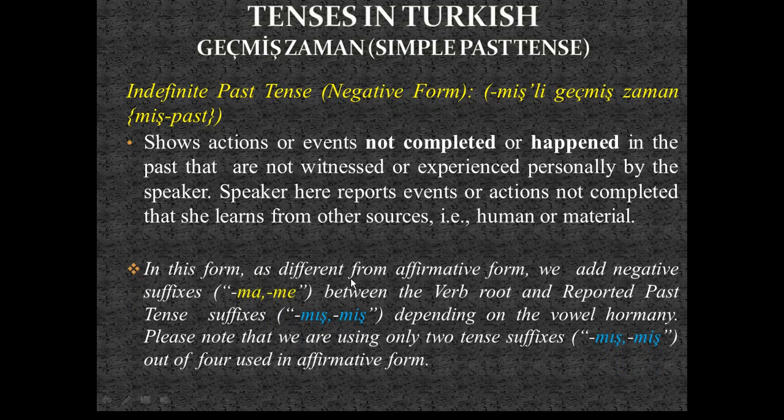In this form, as different from the affirmative form that we learned in the previous session, we add the negative suffixes ma, me, pay attention, between the verb root and the reported past tense suffixes, which are mış, miş, depending on the vowel harmony rule. Please note that this time we are using only two tense suffixes of the reported past tense, mış and miş, out of four used in the affirmative form.